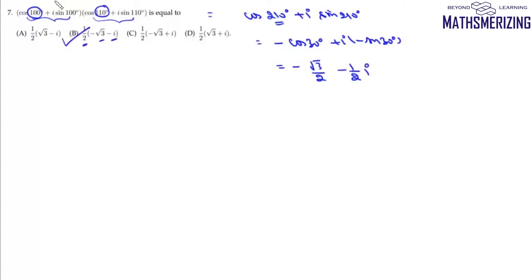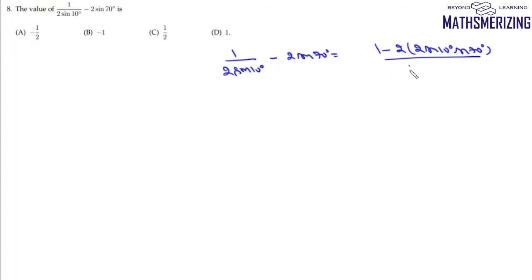Now question number 8, it is a simple trigonometry question, and it says we need to find the value of 1 upon 2 sine 10 degrees minus 2 sine 70 degrees. So we can write this as 1 minus 2 into, now we write this as 2 sine 10 into sine 70 upon 2 sine 10 degrees.